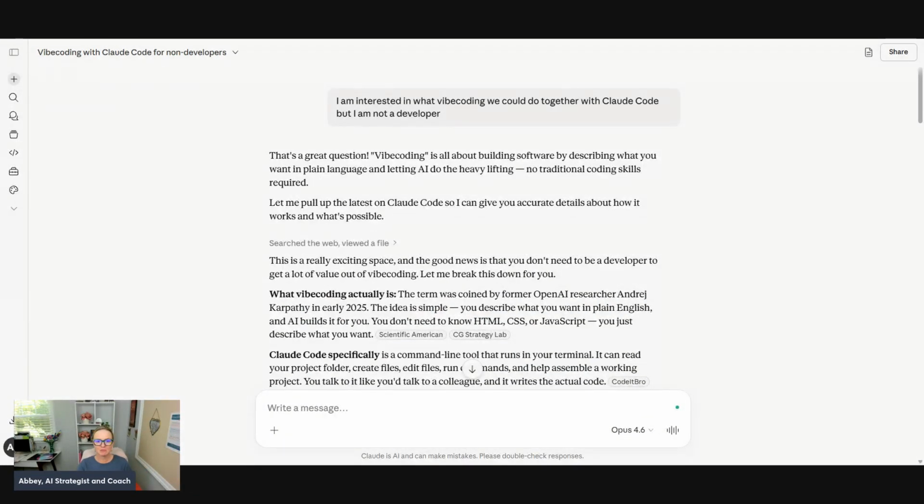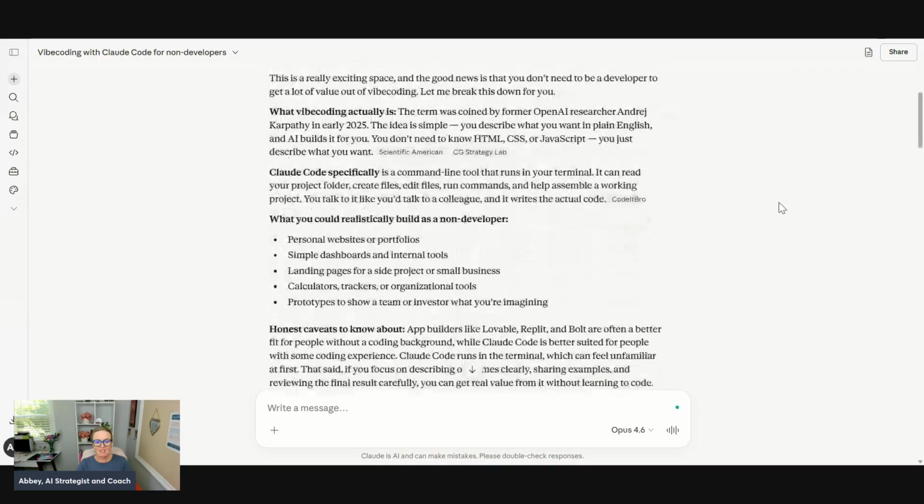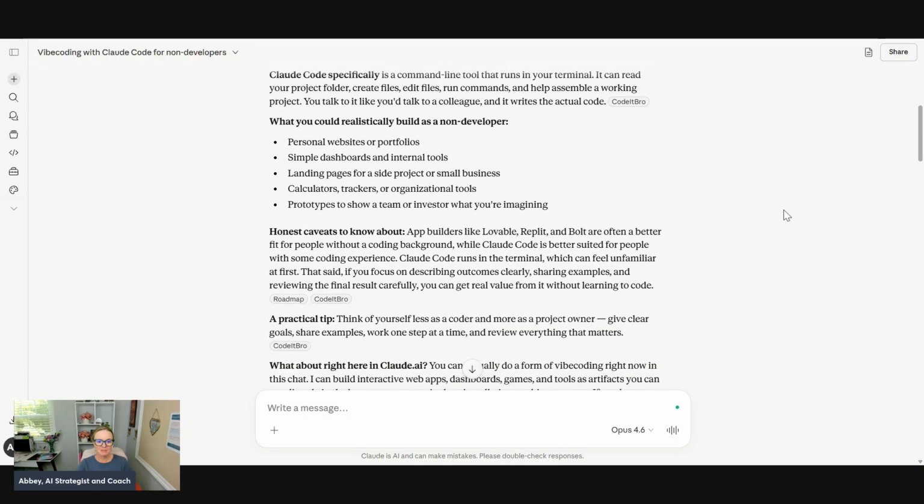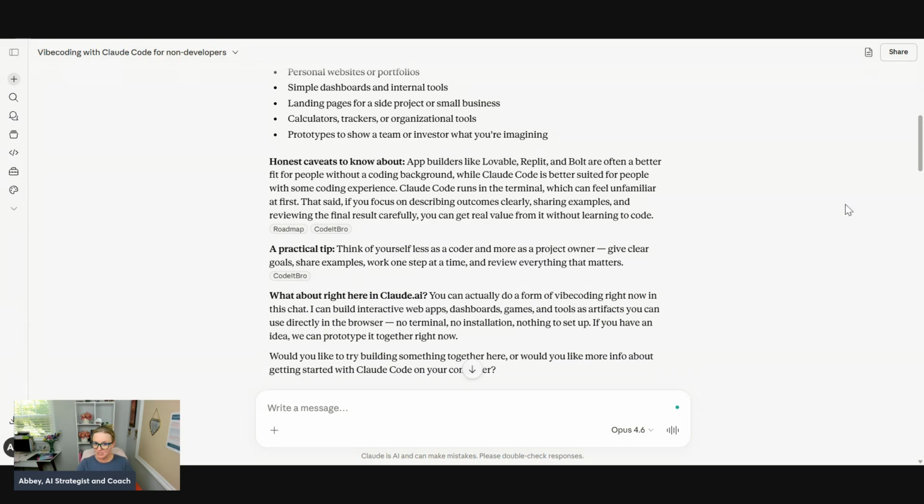All right, so I'm going to flip over to Claude. I put in the prompt, I'm interested in what vibe coding we could do together with Claude Code, but I'm not a developer. Great question. Vibe coding is actually blah, blah, blah. Claude Code specifically, what you could realistically build as a non-developer: personal websites and portfolios, simple dashboards, landing pages, calculators, trackers, organizational tools, prototypes, honest caveats to know.